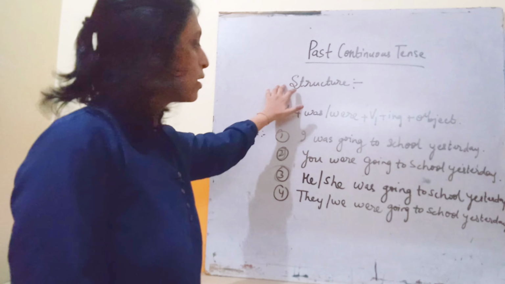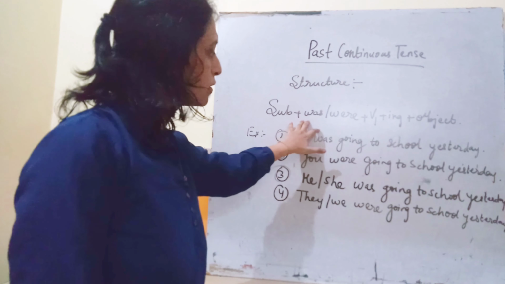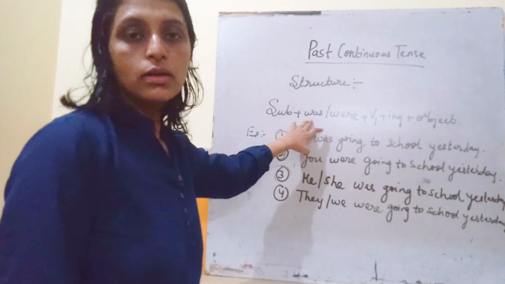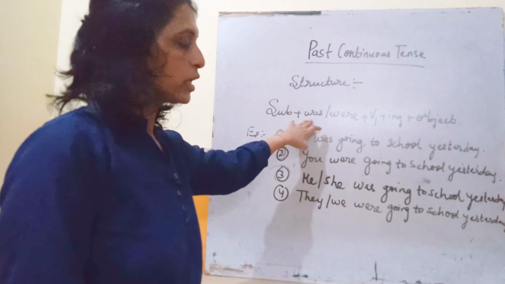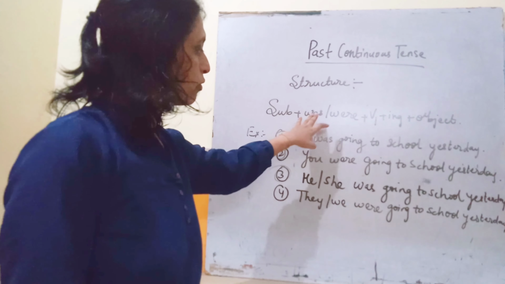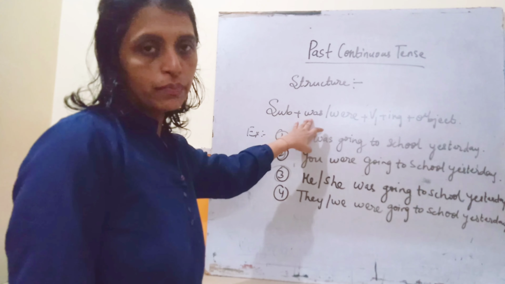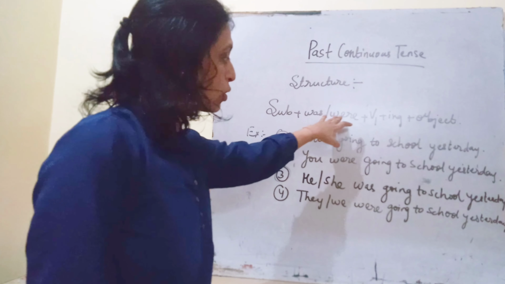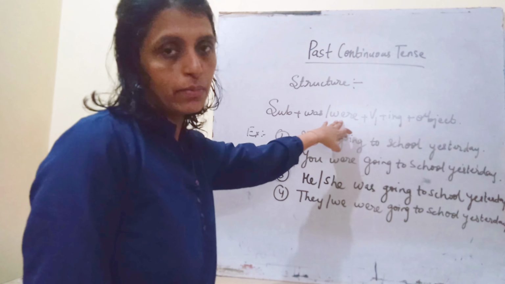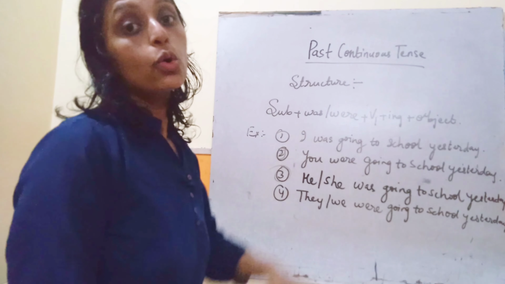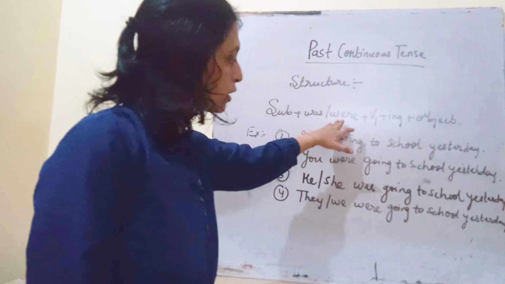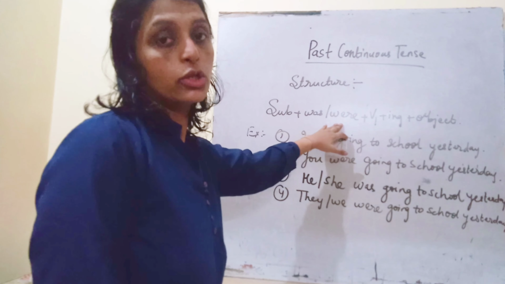ठीक है. So the structure is subject plus was or were. Was will be used with the singulars. Okay, any subject which is singular, we have to use here was, and with the first person also we can use was, but were will be used with the second person and with the plural subject. जो subjects एक से ज़्यादा हैं उनके साथ हम were का इस्तेमाल करेंगे, and second person you.